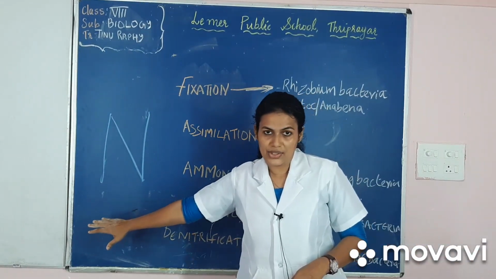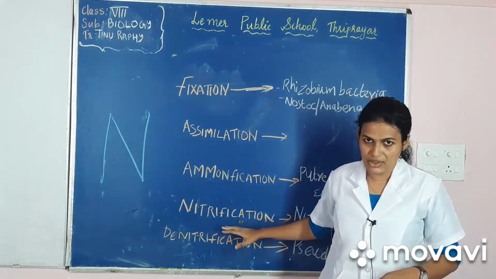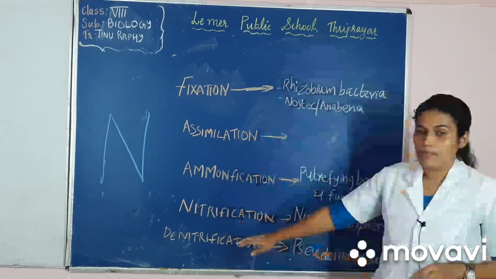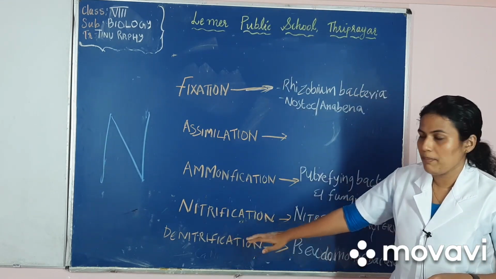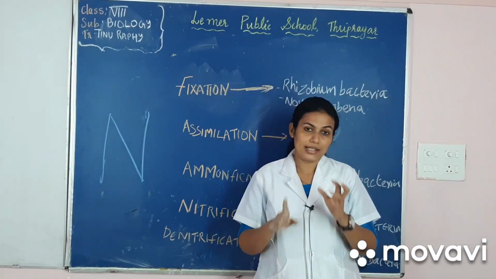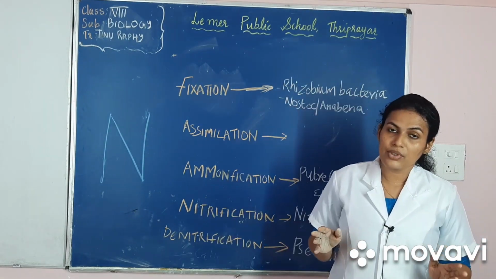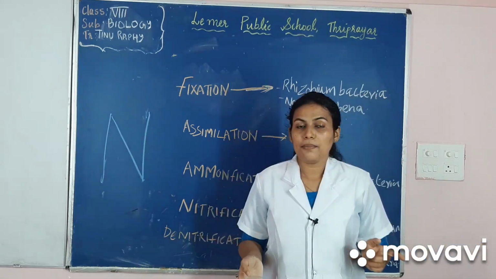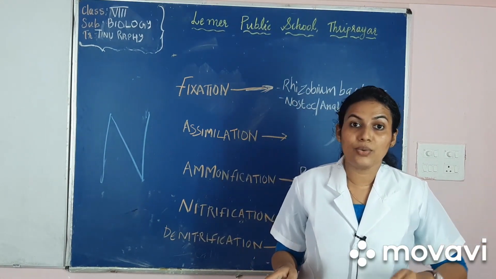Fourth step of nitrogen cycle, that is nitrification, is the process of conversion of ammonia into nitrate. This happens with the help of nitrifying bacteria. Nitrifying bacteria, nitrosome, helps in the conversion of ammonias to nitrites. Nitrobacters help in the conversion of nitrites to nitrates.